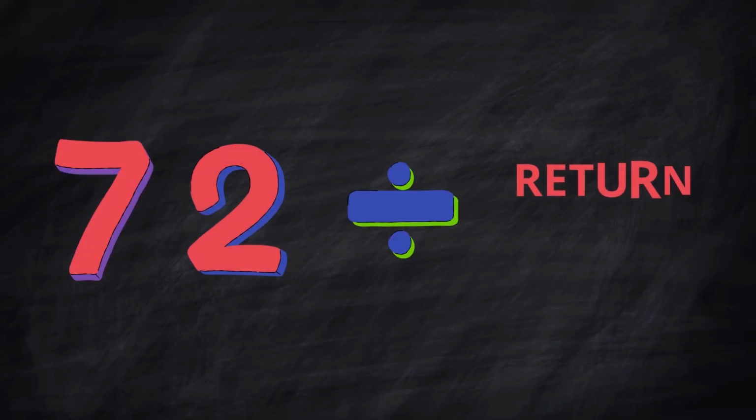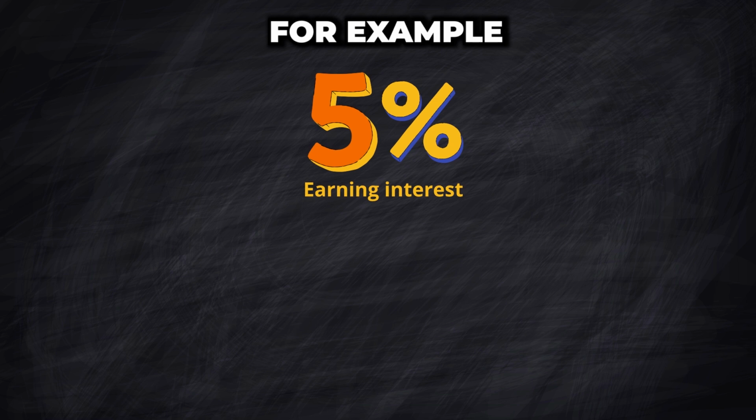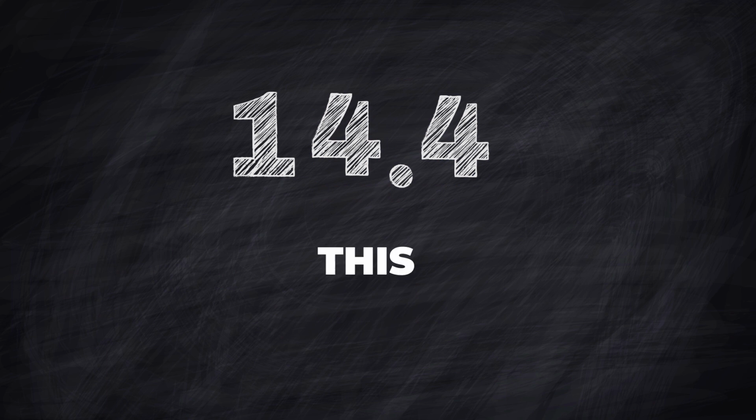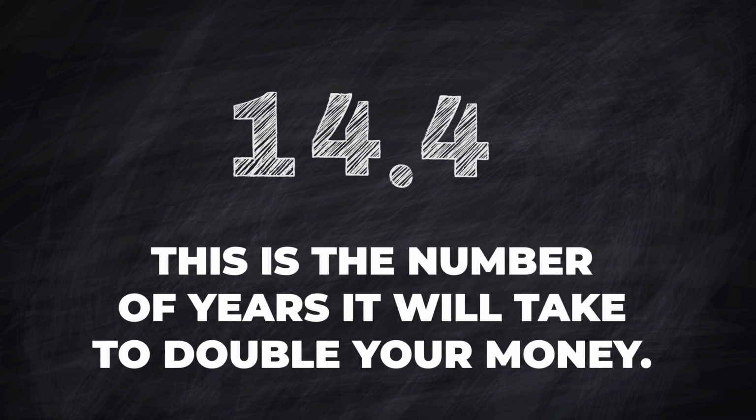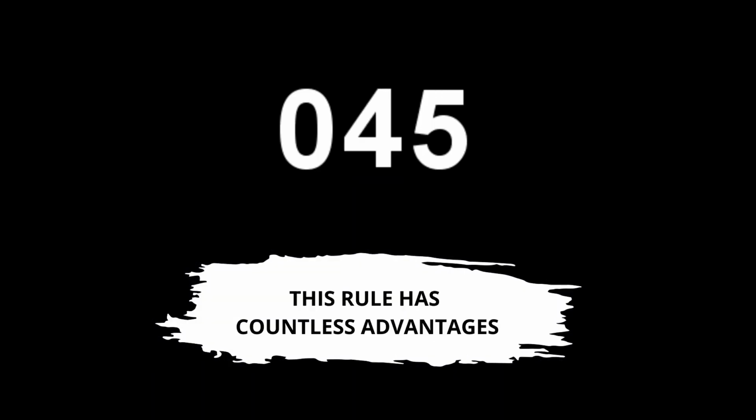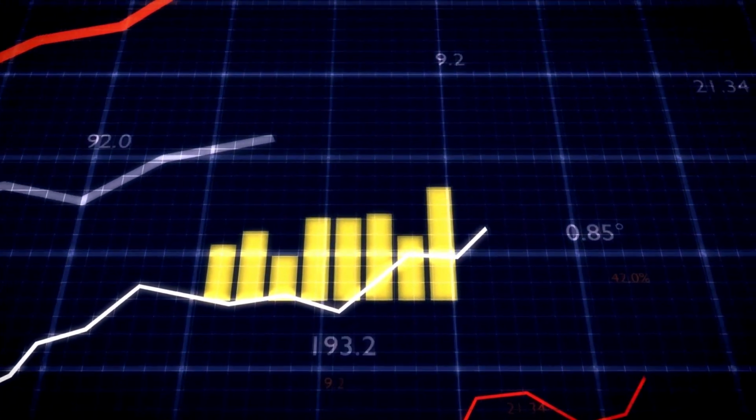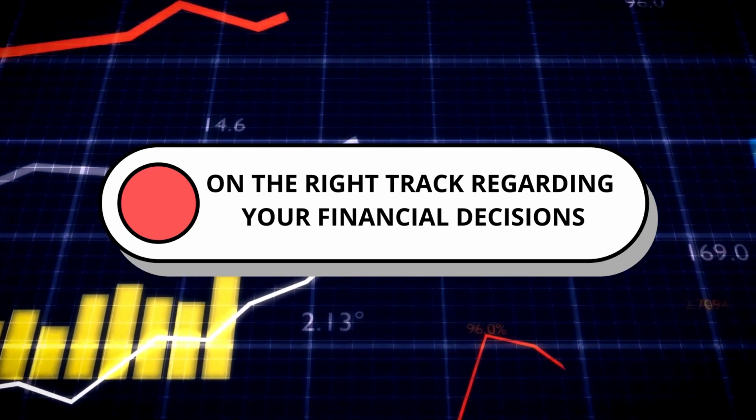Take 72 and divide it by the return rate. For example, if you plan on earning an interest of 5%, divide 72 by 5, giving you 14.4. This is the number of years it will take you to double your money. This rule has countless advantages, and you can quickly determine that you're keeping up with the trends. You can also ensure that you're on the right track regarding your financial decisions.